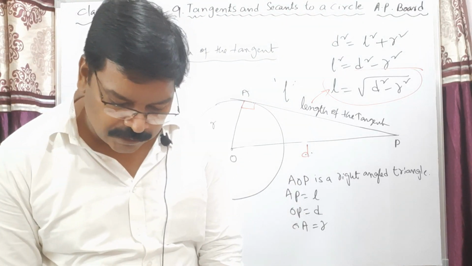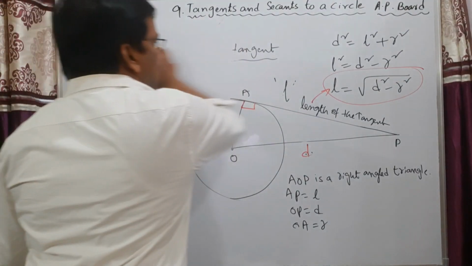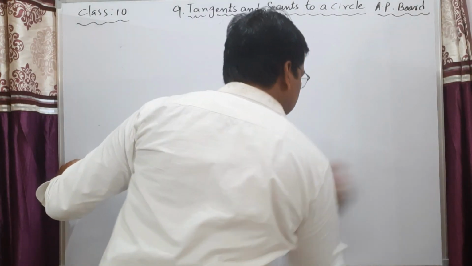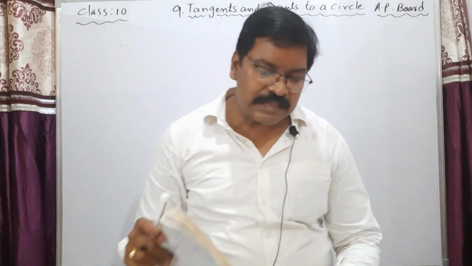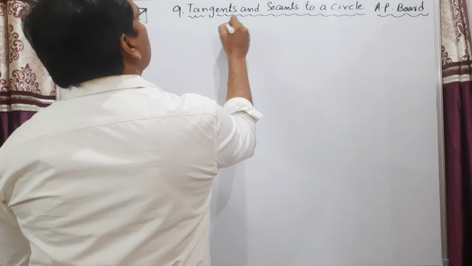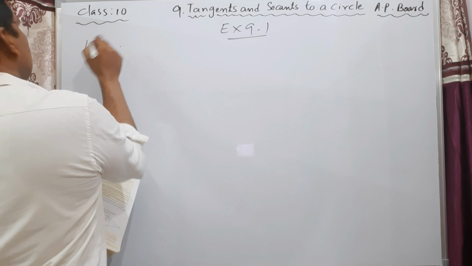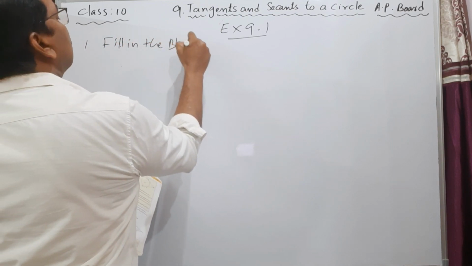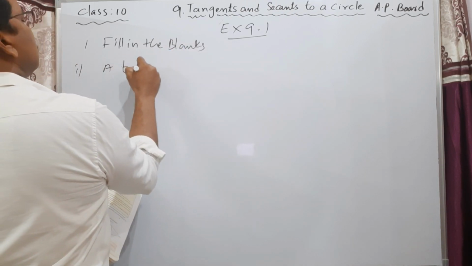See my dear students, now we will start exercise 9.1. There are some blanks here. The first part is fill in the blanks. A tangent to a circle intersects in dash points.